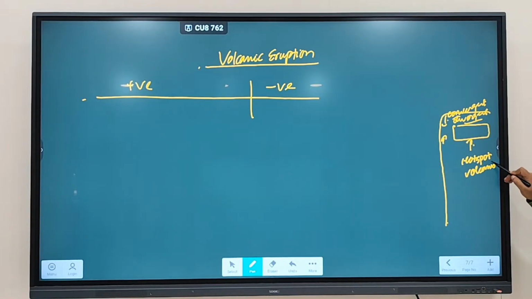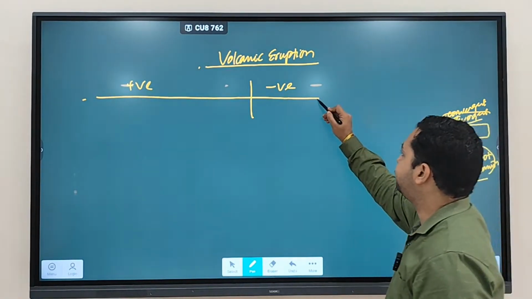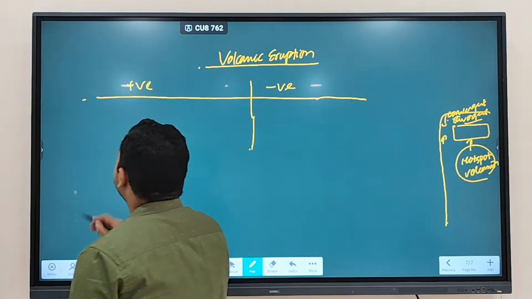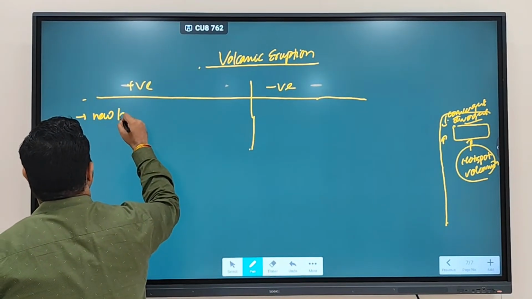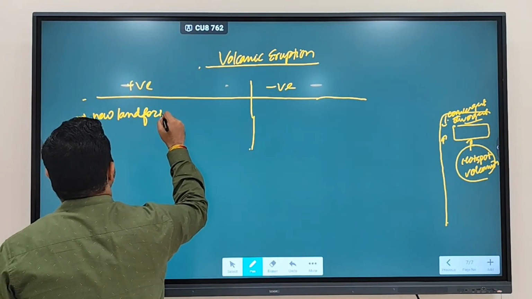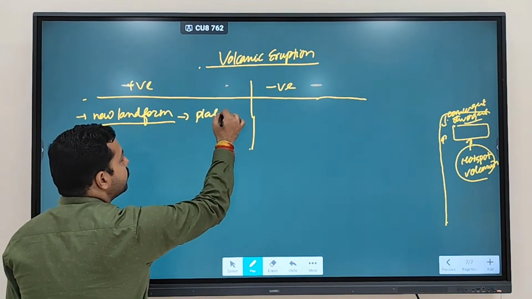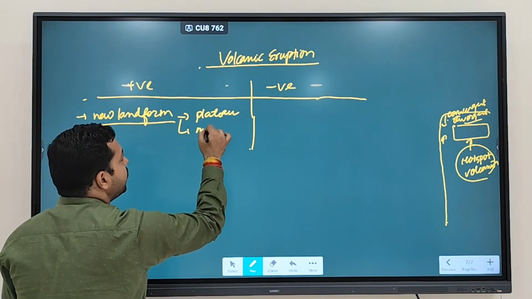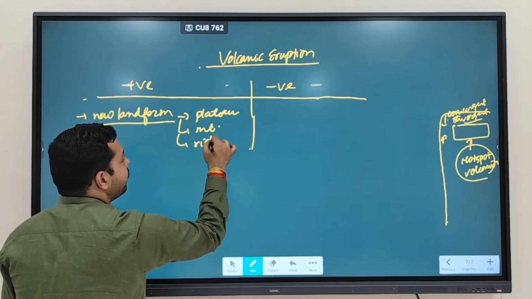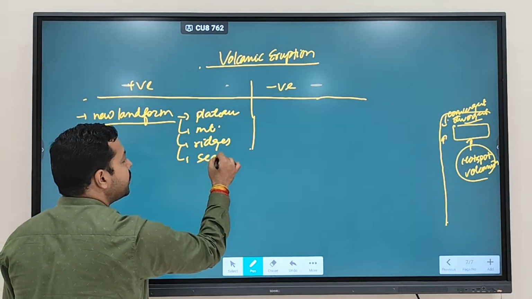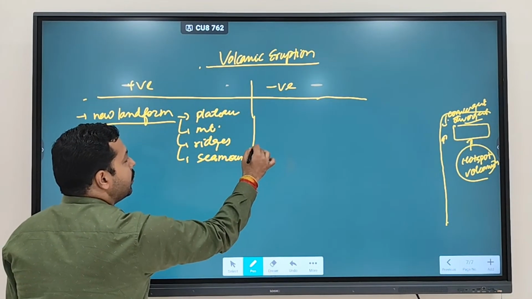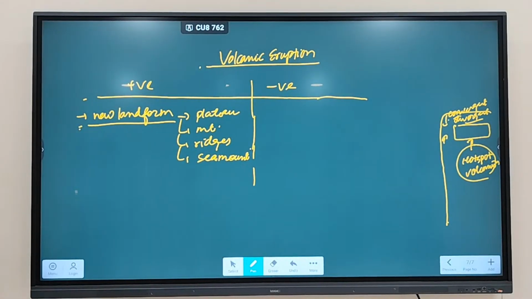So before moving to this hotspot volcanism, first we'll discuss what is important, what is positive and negative of volcanic eruptions. So in positive, what you see, new landforms are formed. With volcanic eruption, you see new landforms are formed onto the Earth's surface. What are the landforms you are seeing? Like plateaus, volcanic plateaus. You are seeing volcanic mountains. You are seeing ridges under the ocean. We talked about seamounts. So all these new landforms are formed due to what?